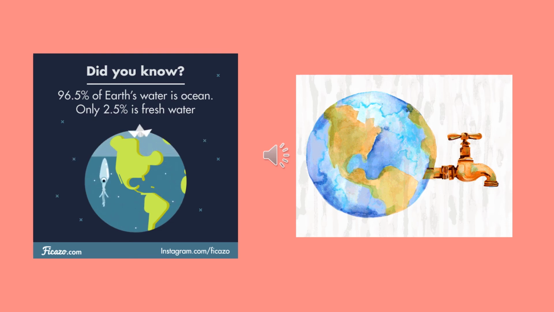Water covers three-fourths of the Earth's surface. So it is also called the blue planet. Please see that second picture. Only 2.5% is fresh water. Now just see this picture, how rivers are formed, my dear children. Rivers are formed when the snow melts from high mountains. This is the snow. These three pictures I showed you of the snow. So rivers are formed when the snow melts from the mountain.